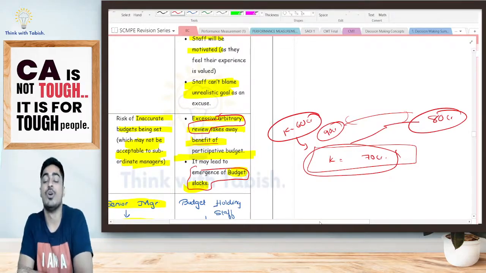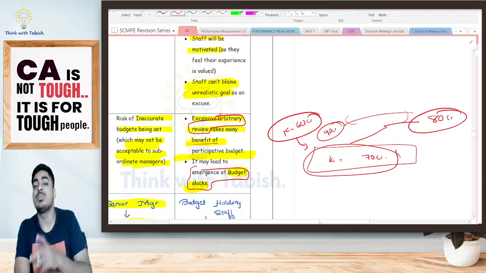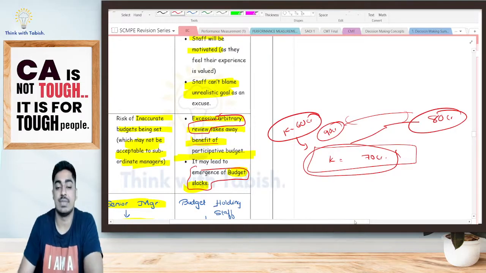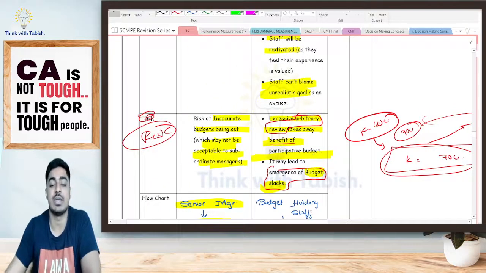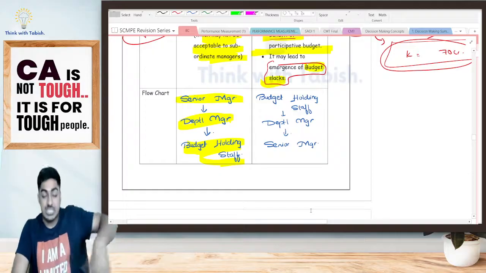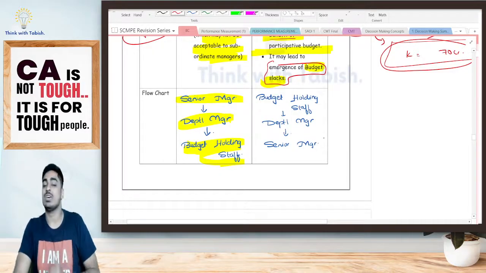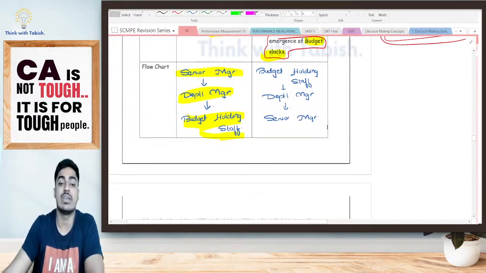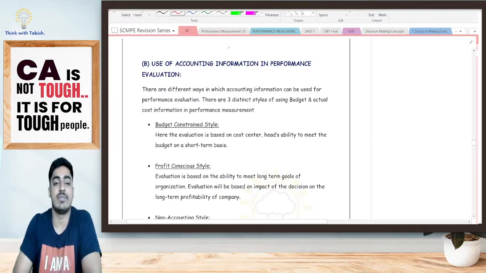Bottom up. Only in bottom up are we asking employees for their opinion. Top down, we are directly imposing, so there is no question of budget slack at all. Is it clear, everyone? So how are we going to prepare our budget? First, the budget holding staff, the people working at the last level who are supposed to achieve the budget, will prepare the budget, which will be reviewed by departmental managers. Senior management then finalizes the budget for the entire organization. Is it clear, everyone?